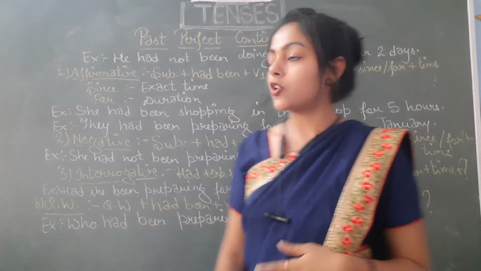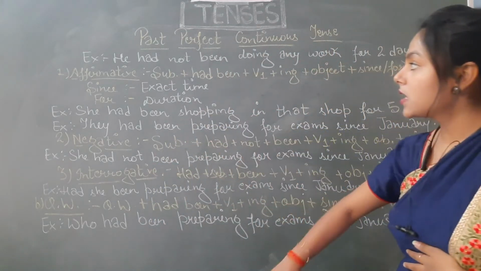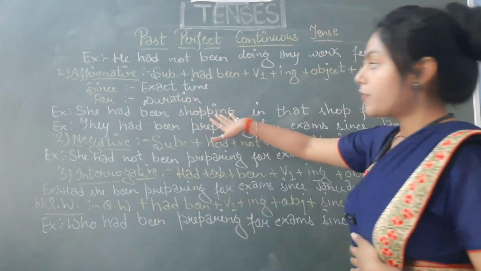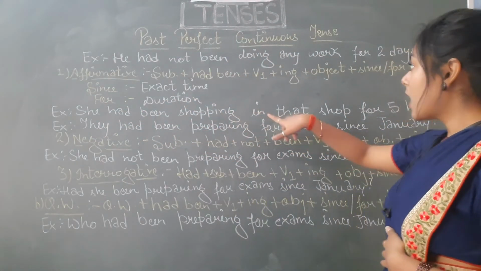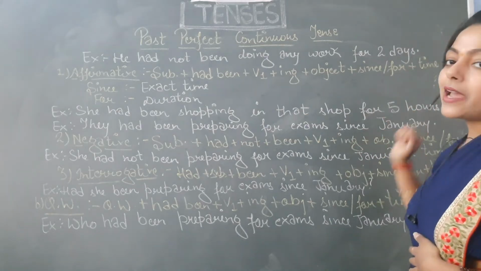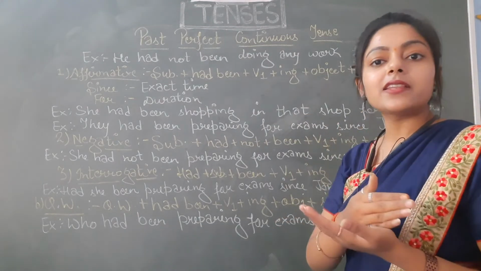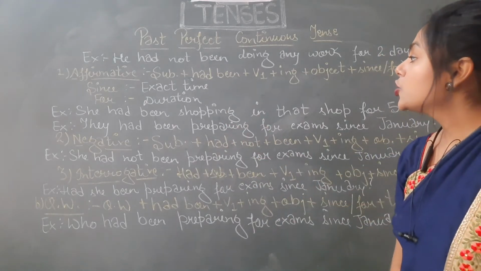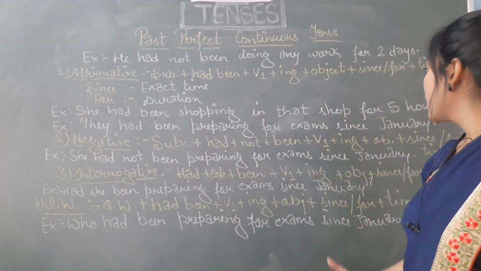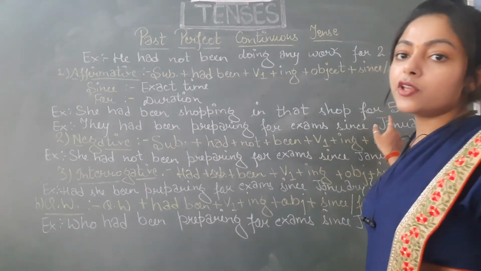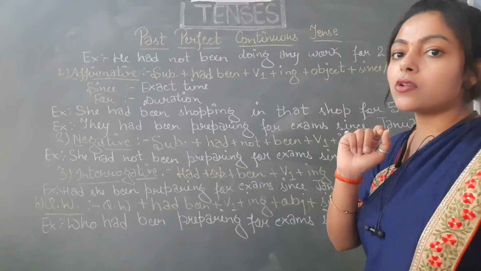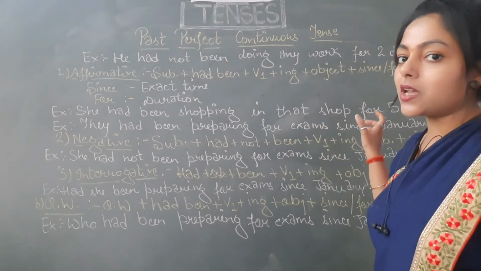So let's just see the structure of affirmative sentences. First of all, we have to place the subject, after that had been, first form of verb and then ing, after that object and then time reference. For time reference, we will be using either since or for and then the time. Example here is, she had been shopping in the shop for 5 hours. Why have we used for? Because the time that is given is a duration. The time is not certain, it is not exact, it is the duration.